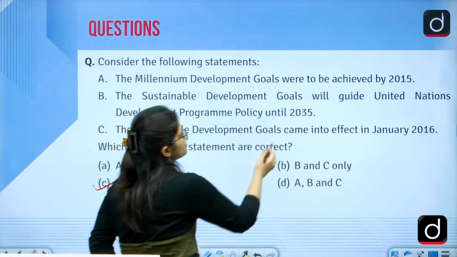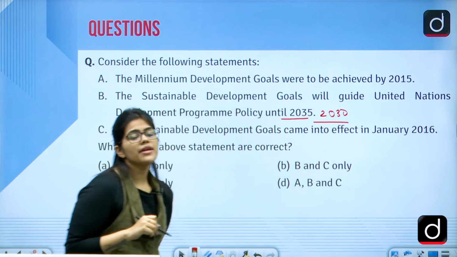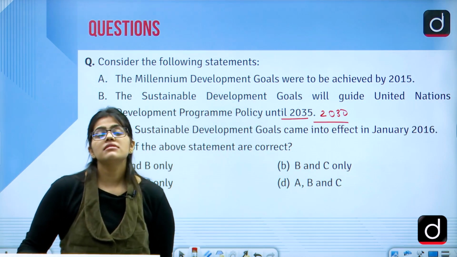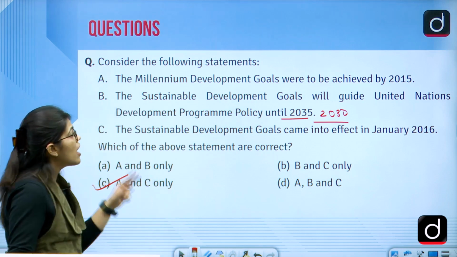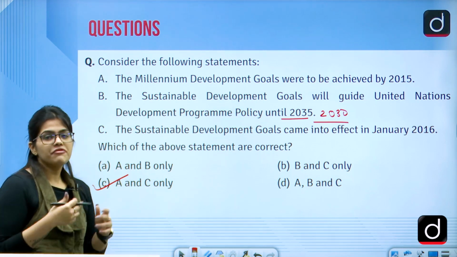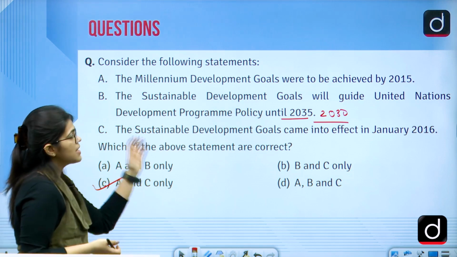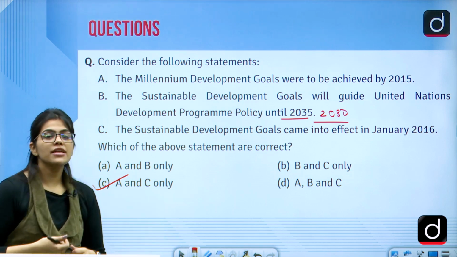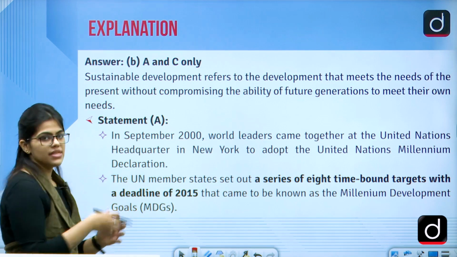Why? Because you have to achieve it by 2030 first of all, and not by 2035. Rest, the two statements are correct, because the Millennium Development Goals were to be achieved by 2015. That is, we have already crossed this bar, and then the Sustainable Development Goals came into effect in 2016. Now let us read more about all these statements.